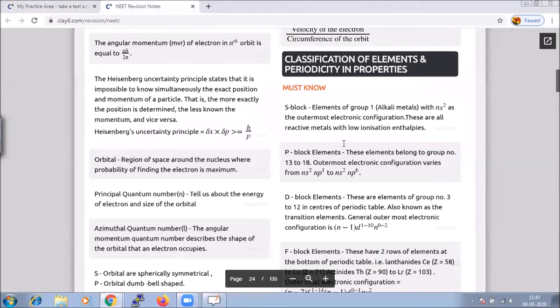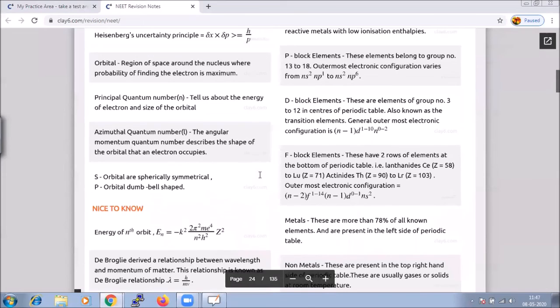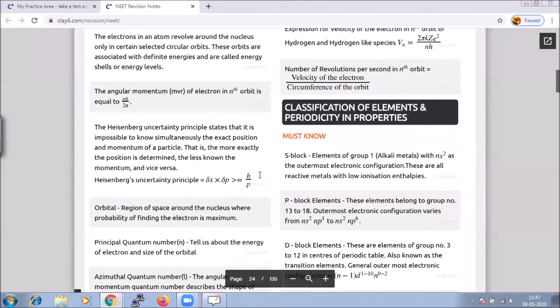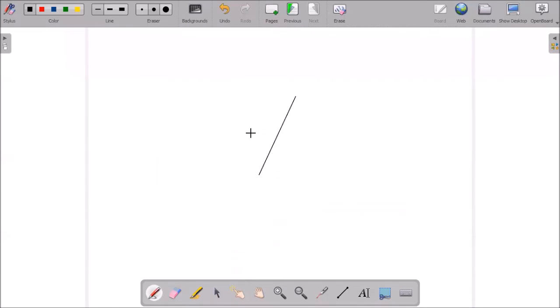If you refer to the sheet, you will have the formulas related to the topic which we require in order to solve the question. All the formulas are available here. We have the different formulae which we have used right now in order to solve the question, so it would be helpful for you to give a quick revision.